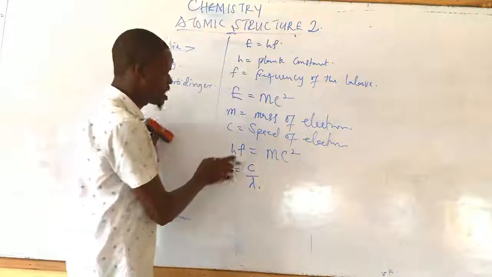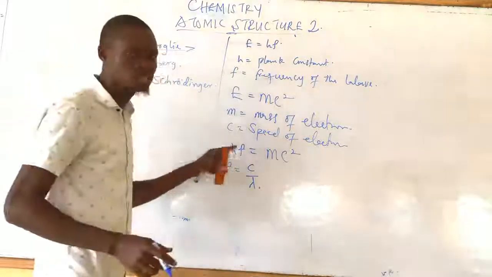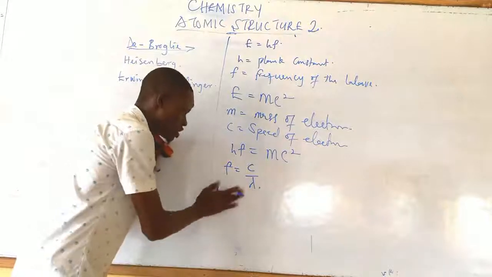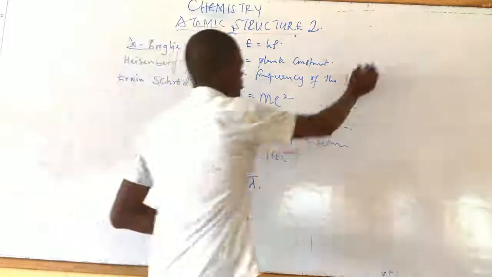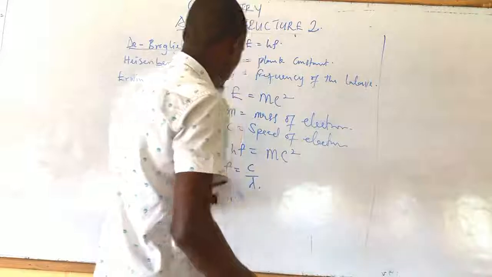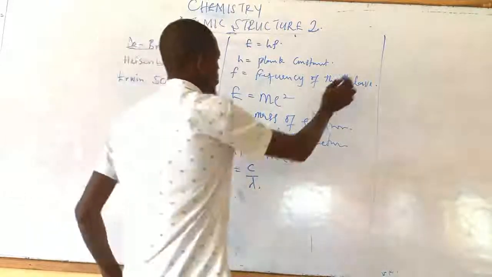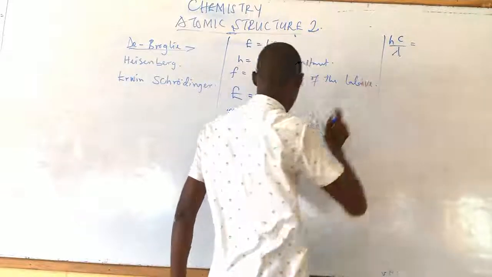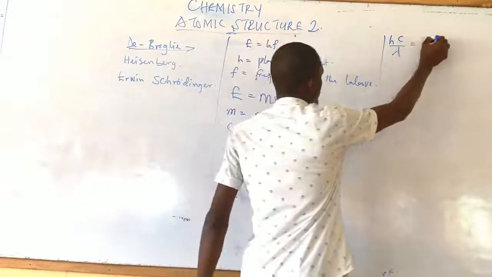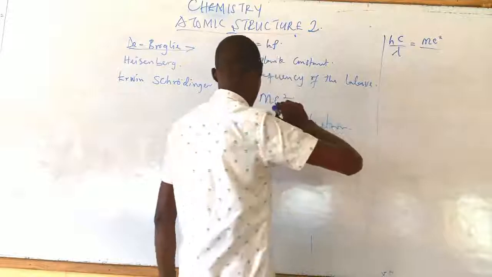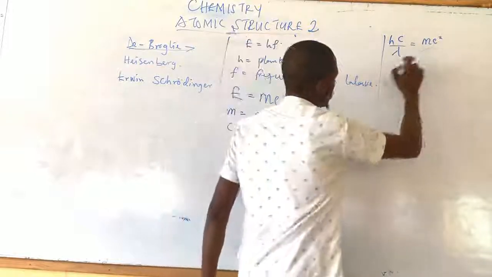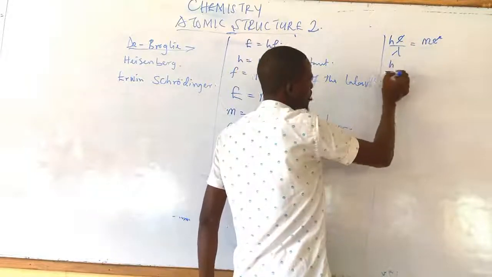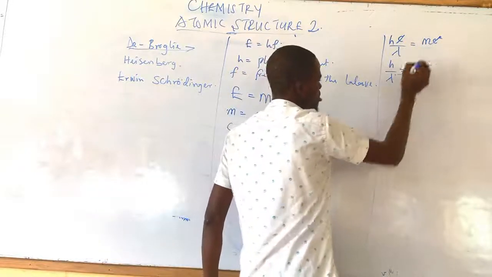Now, if I replace f with c over wavelength, I should have hc over wavelength equal to mc squared. Then I can remove one c, and I should have h over wavelength equal to mc.